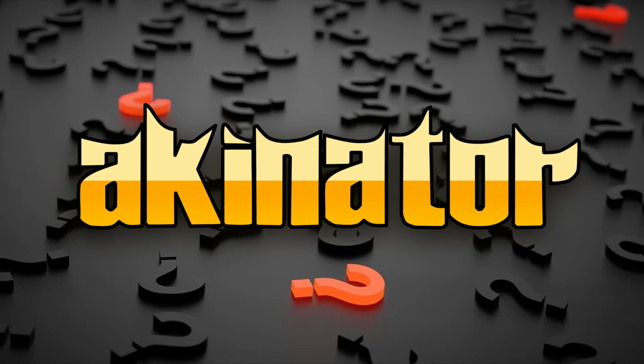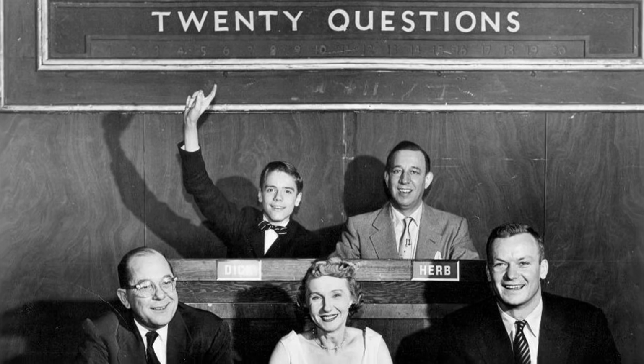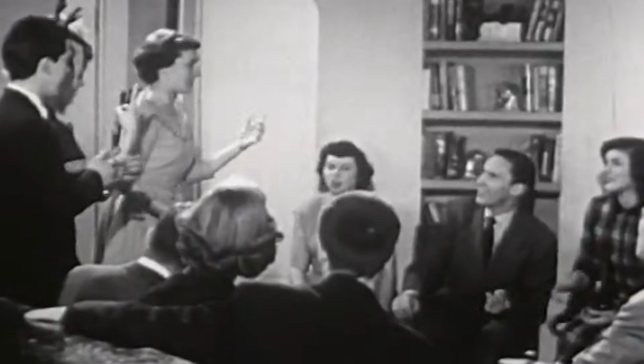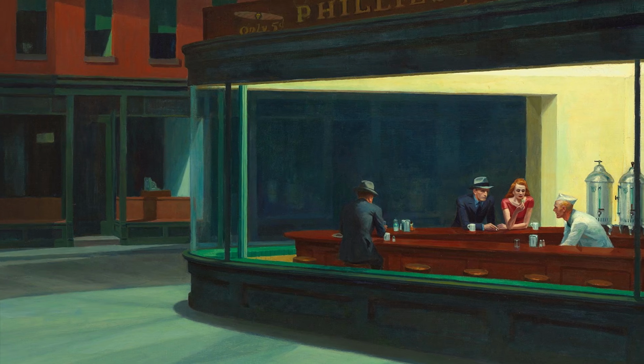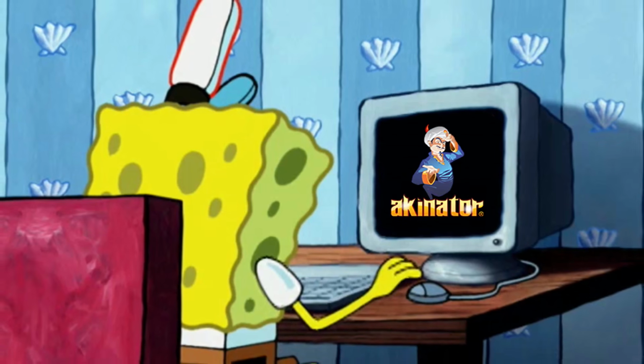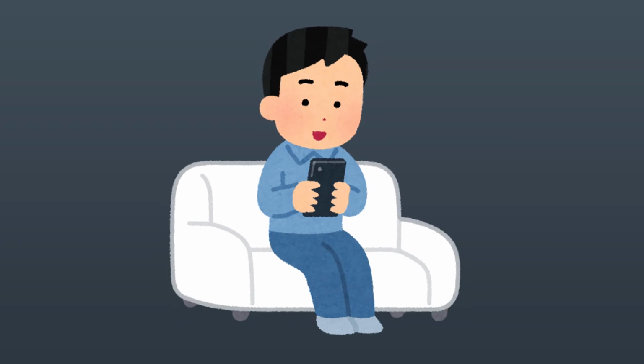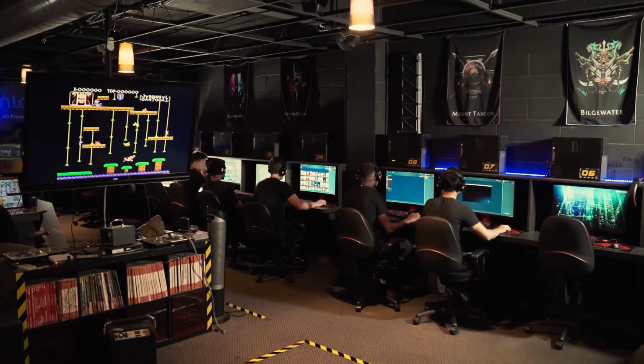Akinator is an iteration of a very old game called 20 Questions, similar to the board game Guess Who that was played in a very similar way during earlier times. Even though it was released in 2007, Akinator is still relevant today because it is very fun to play and will be for the long run.